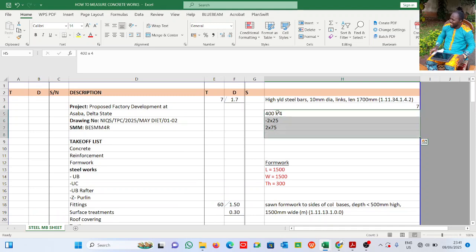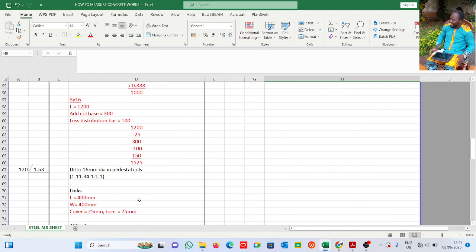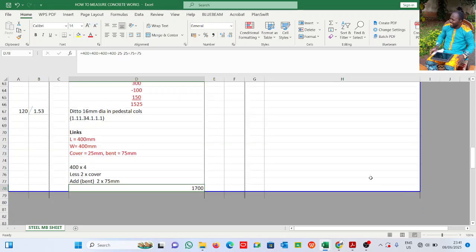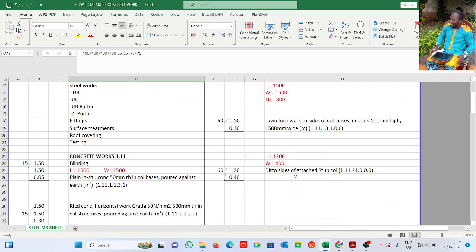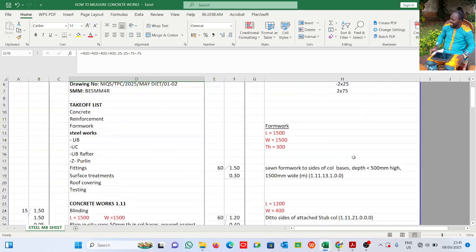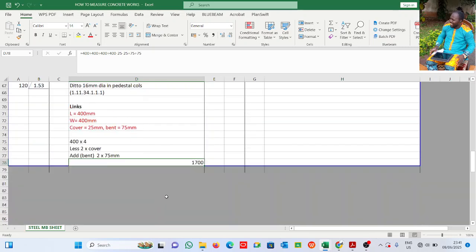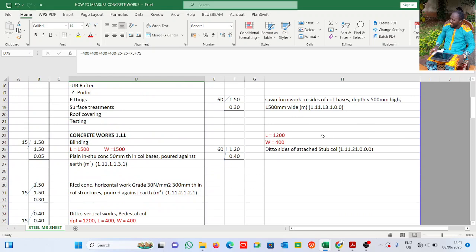Let me centralize it. So this is basically what we have inside here: 400 times 4. I less cover, I add bent. So that is what we have there. This will give us the total length of the reinforcement. That is it here. It will give us 1700.